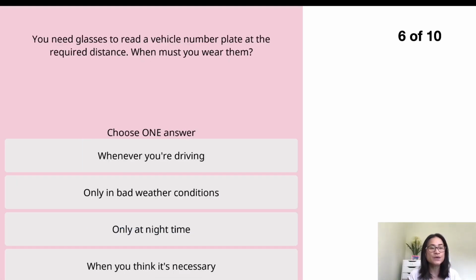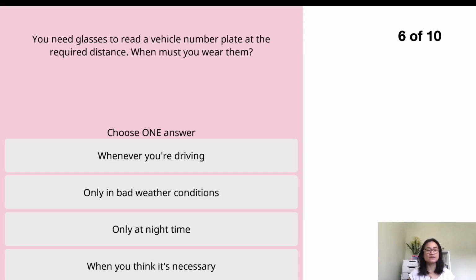Number 6, you need glasses to read a vehicle number plate at the required distance. When must you wear them? When you go to your practical driving test, the examiner will ask you to read a number plate. The distance is about 20.5 meters. So if you need glasses to read the number plate at that distance, you need to wear them while you're driving as well.